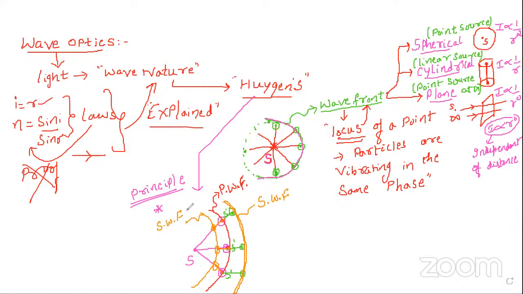So according to the Huygens principle, what is your conclusion? You have to remember two points. The first one is that the particles on the primary wavefront act as a new source for the next disturbance. That next disturbance is what we call the secondary wavefront. Also, please remember the speed of the secondary wave is the same as that of the primary wave. With whatever speed the primary wave is moving, with the same speed the secondary wave is also going to move.